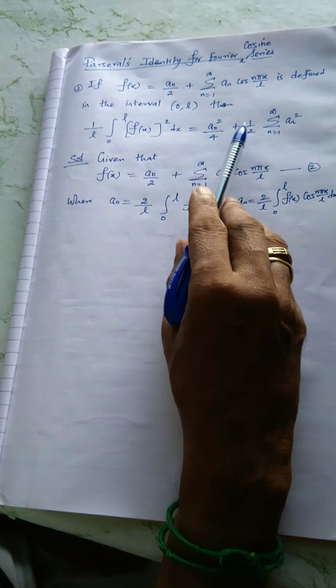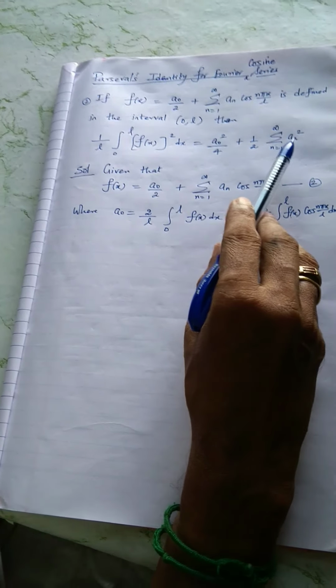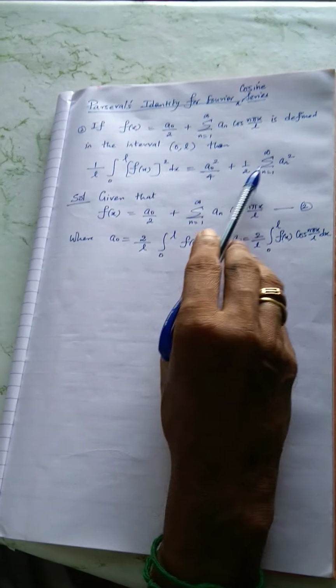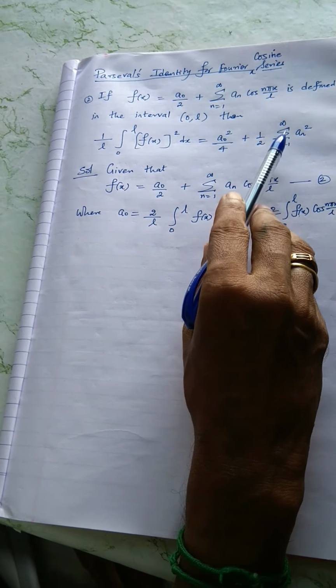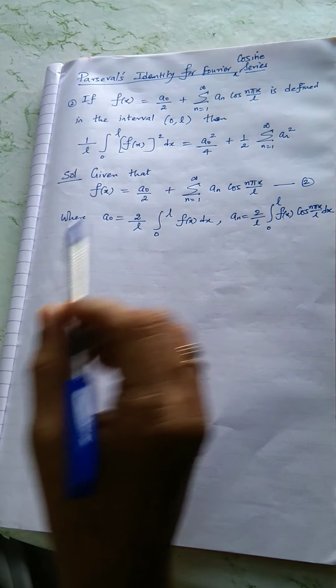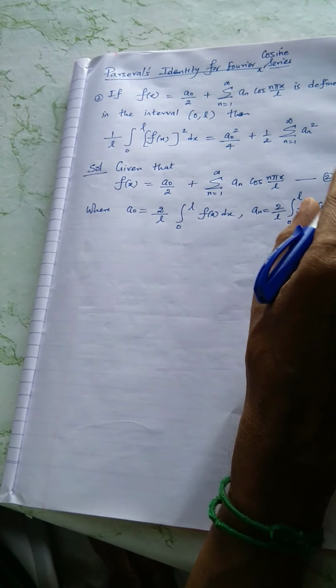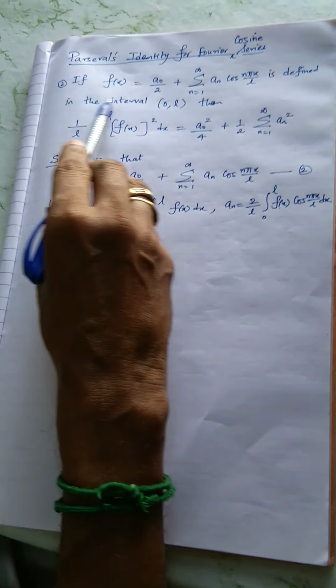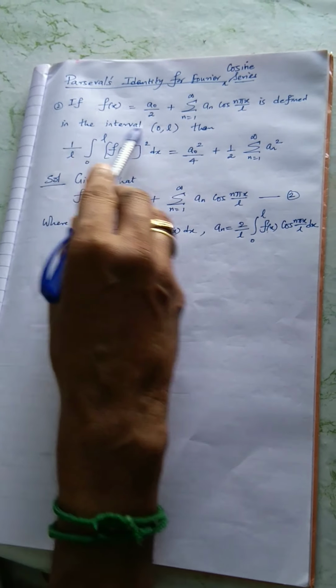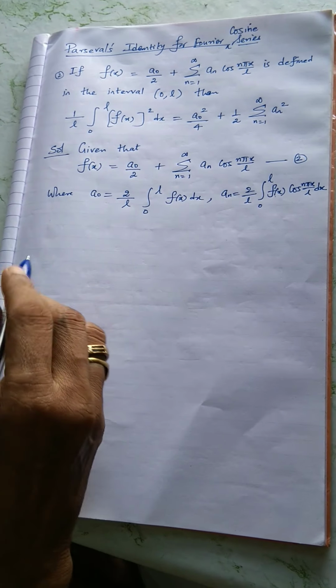So in some textbooks they have modified this formula, but better you take it this way as it is. Why? Because you take the previous formula, just ignore b n, and according to the range you can write this mean value of a function, the integrand f of x also.